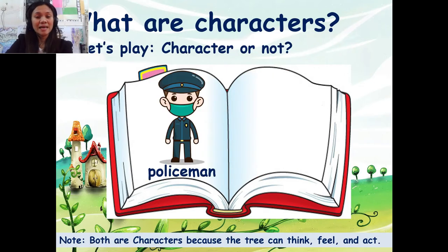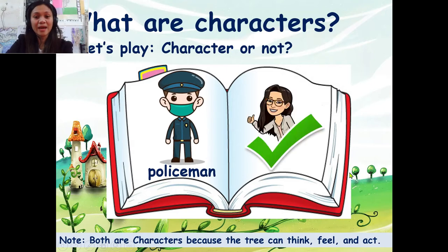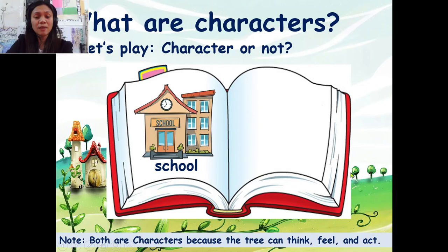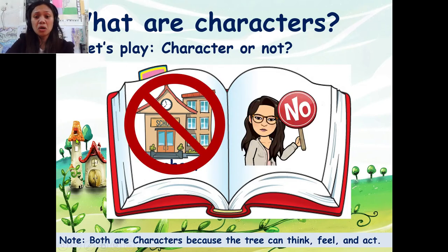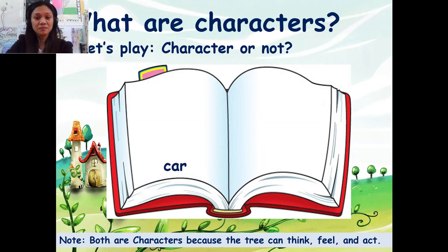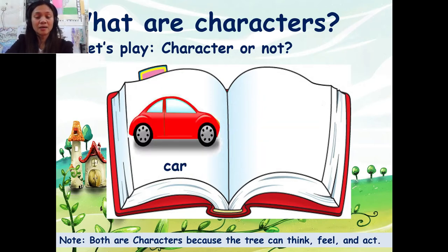Okay, let's have the next game. You will say if it is a character or not. Is a policeman a character? Yes, it's correct. And how about the school? Is it a character? No, it's not a character. And how about the car? Is it a character or not? No, it is not a character.